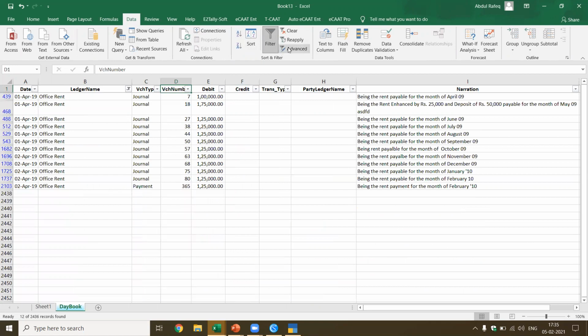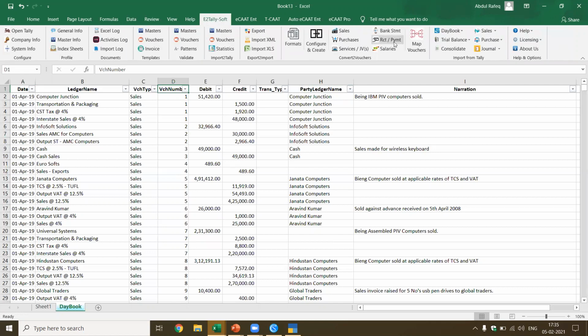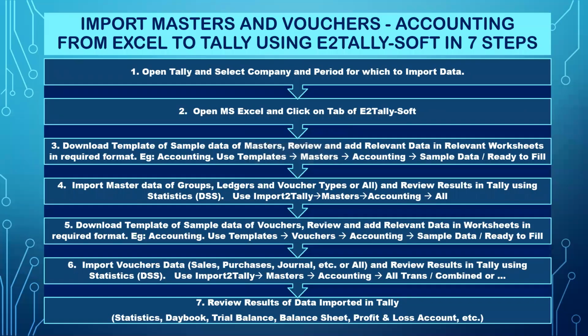Okay, so it means this is how you can export the data from Tally to Excel. I'll show you one more report. Let's say I come to eTallysoft. Now I want to export only, let's say, the ledger vouchers. Okay, ledger vouchers, which means the data will come in a different format.